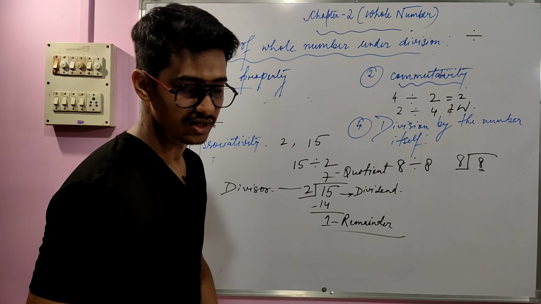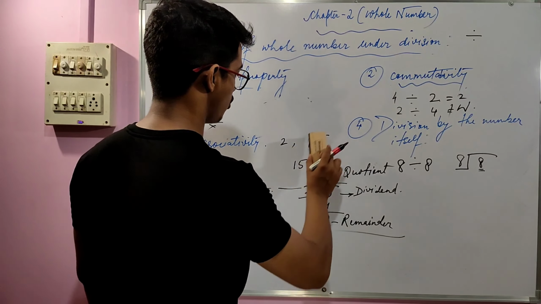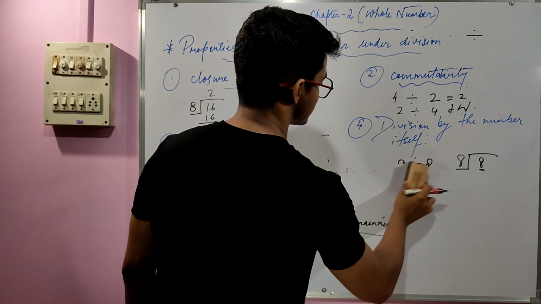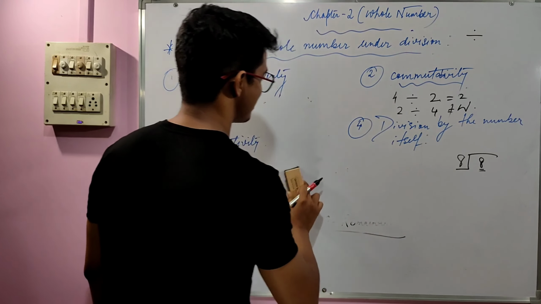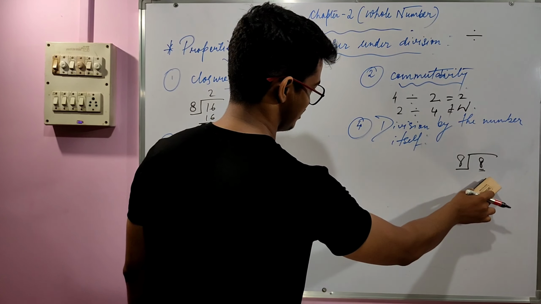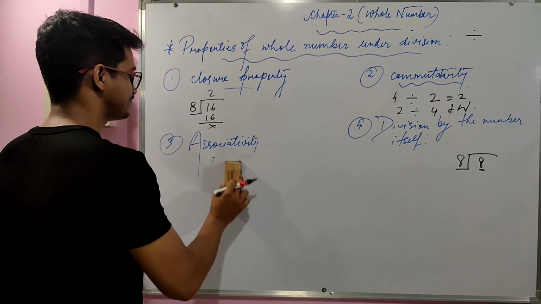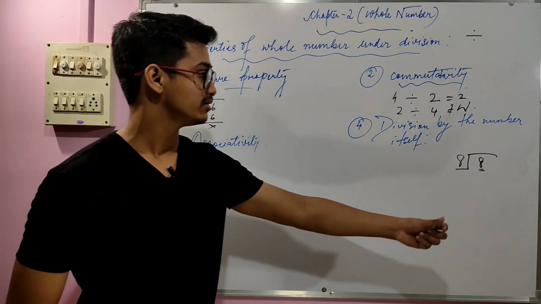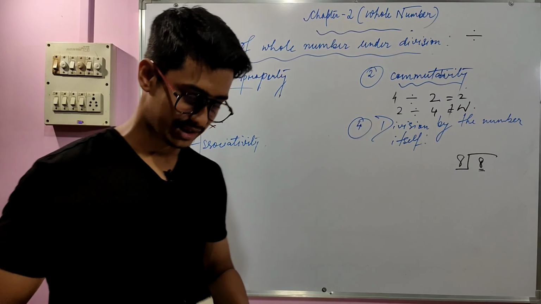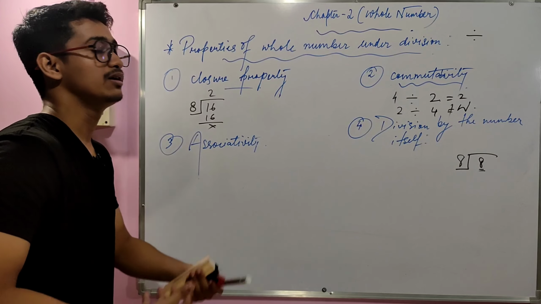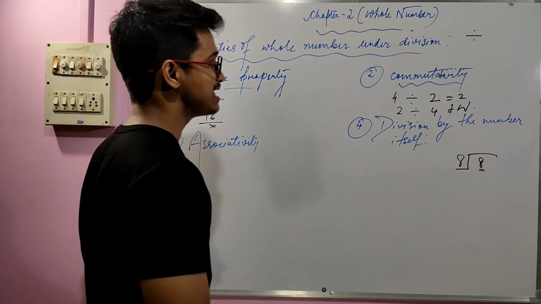2F as well. So let's jump into the 4th property, division by the number itself. Let's say I've taken the example of 8, a whole number. Division by a number itself means 8 is being divided by that same number, that is 8 divided by 8.